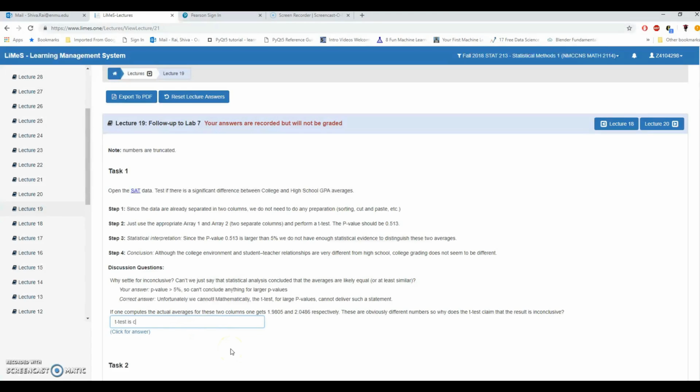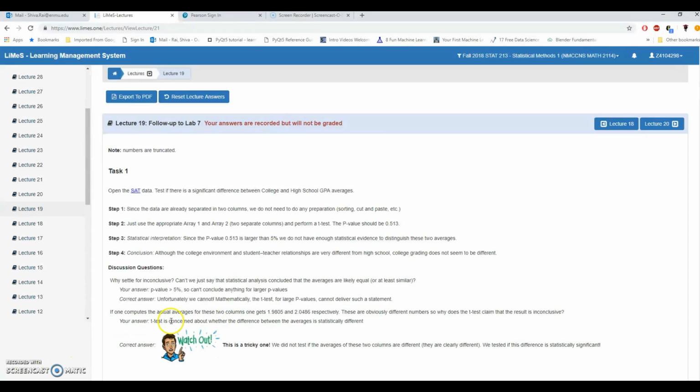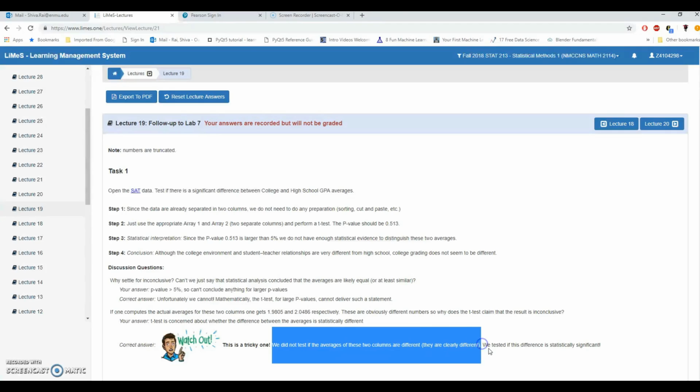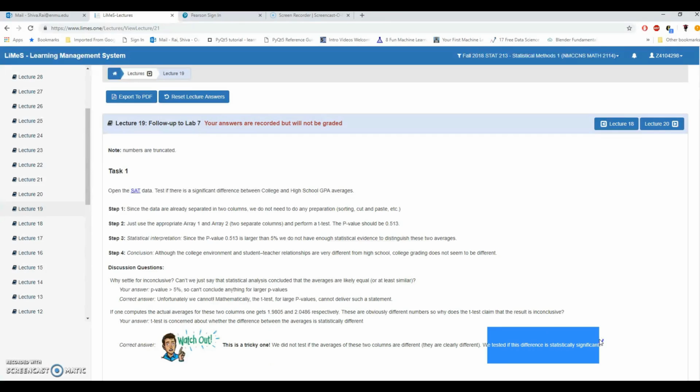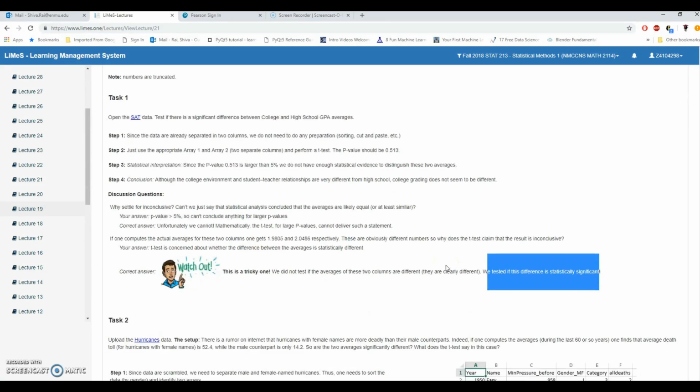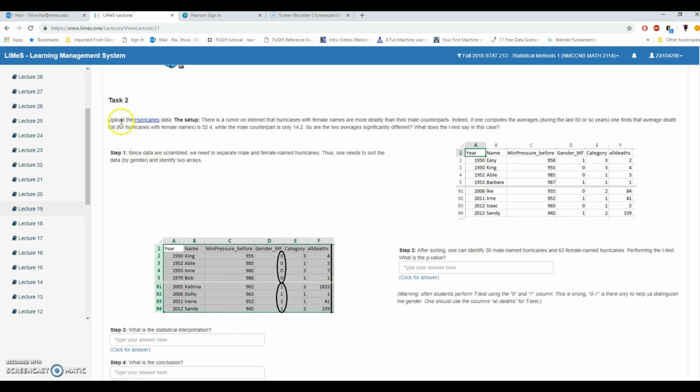So t-test is concerned about whether the difference between the averages is statistically significant. That's what it is concerned about. It's not concerned about anything else. So here it says we did not test if the averages of these two columns are different. They are clearly different. Instead, we tested if this difference is statistically significant. Okay, so that's it.